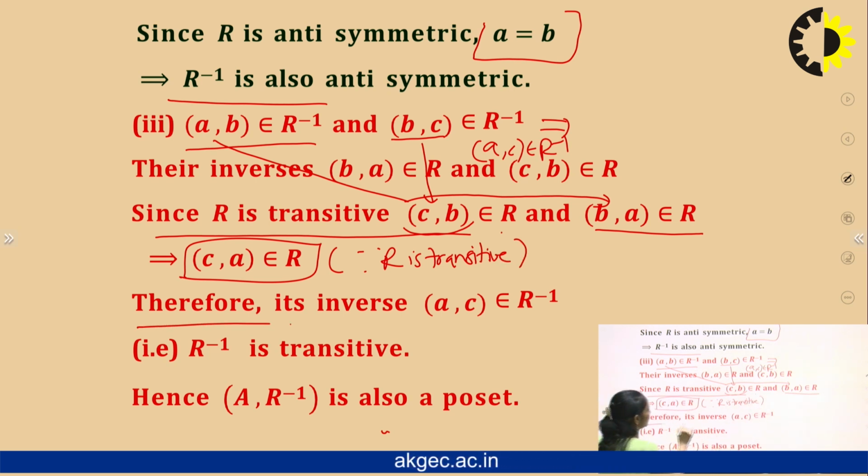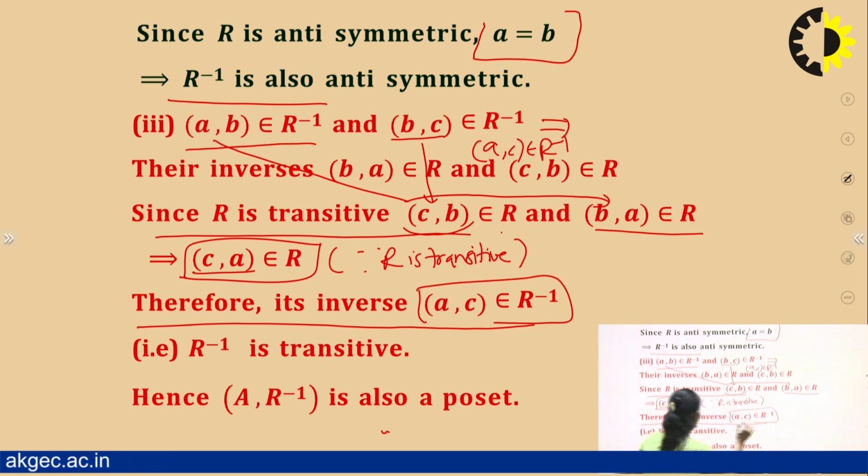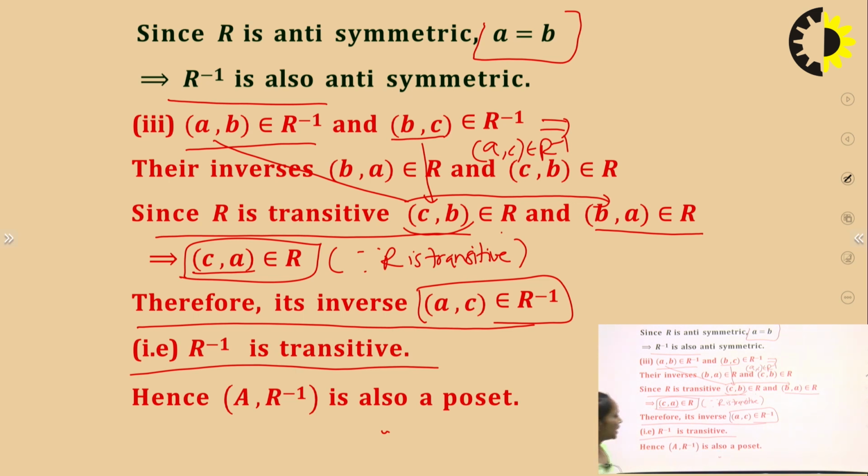Therefore its inverse (a,c), what will be the inverse of (c,a)? Its inverse is (a,c), which also belongs to R inverse. So we can say that R inverse is a transitive relation.